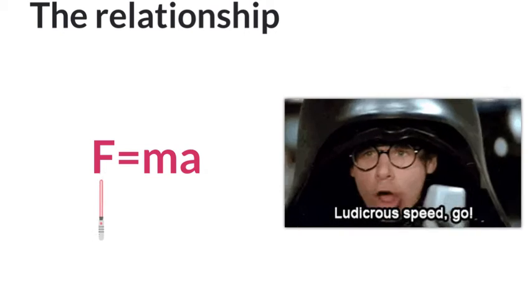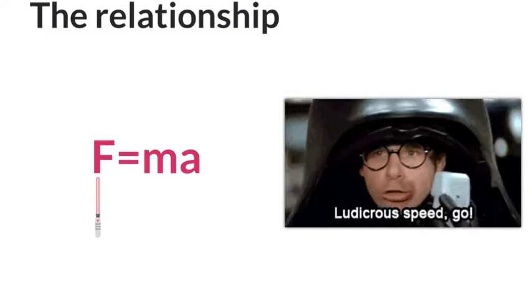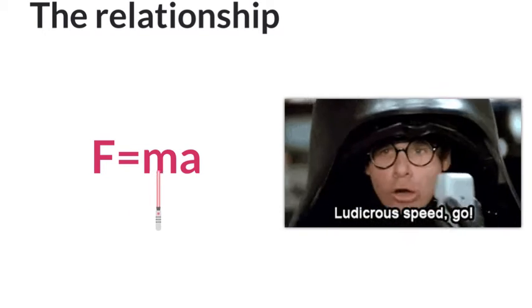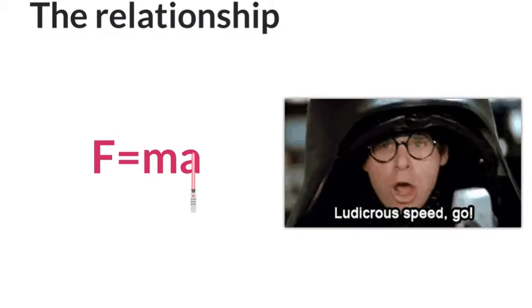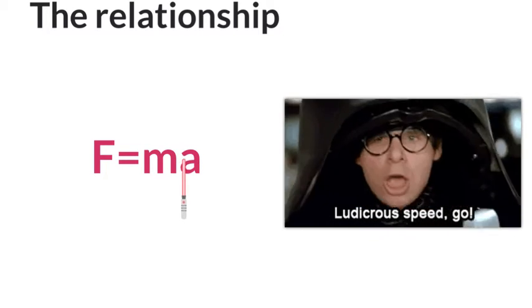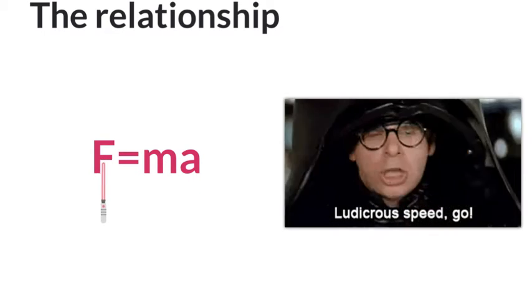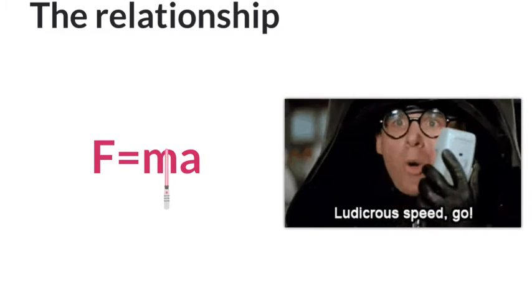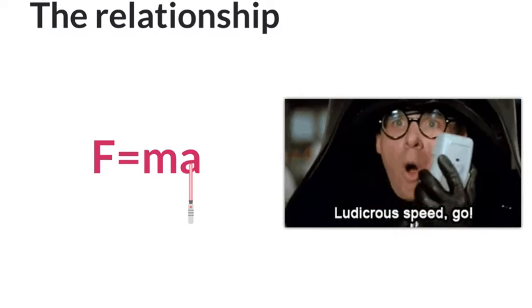Now this means if I've got a constant, or the same size, force, if the mass is big, the a has to be small, because they are multiplying together to make the same number. Right, if the mass is small, the a will be bigger for the same reasons.